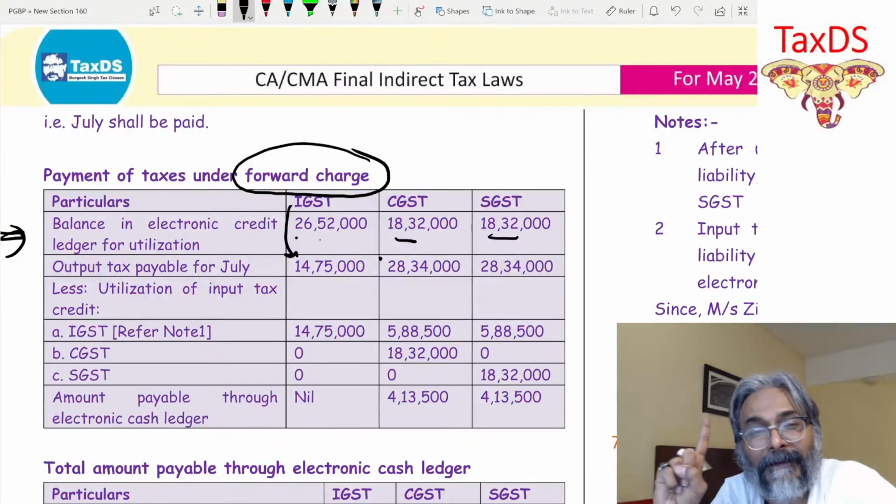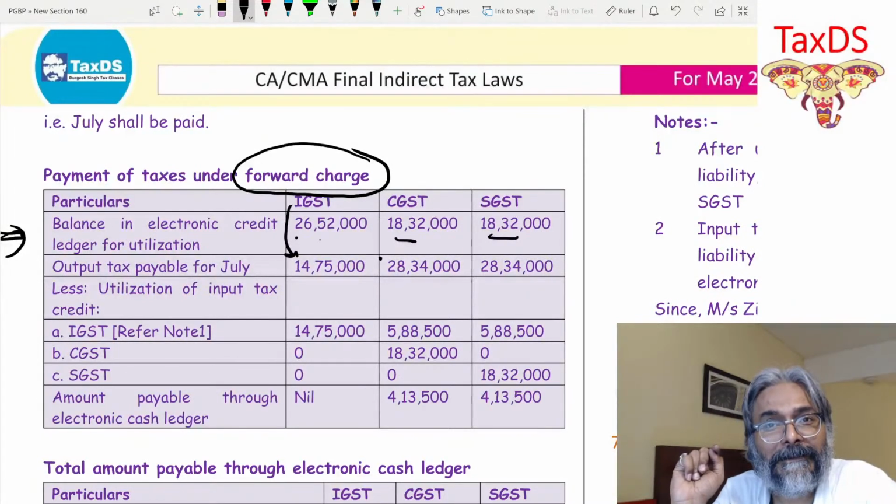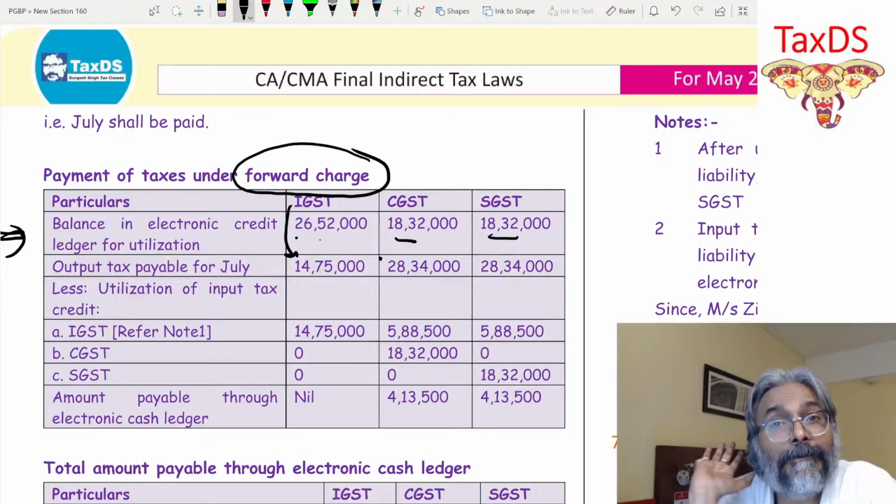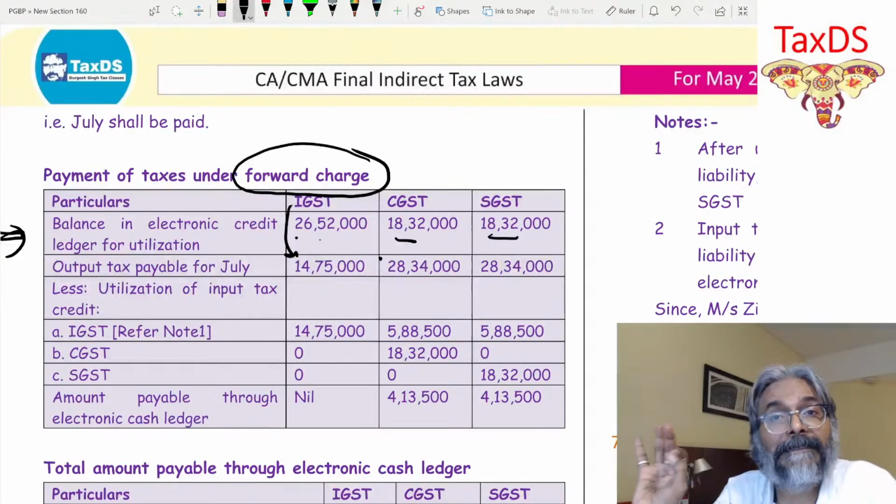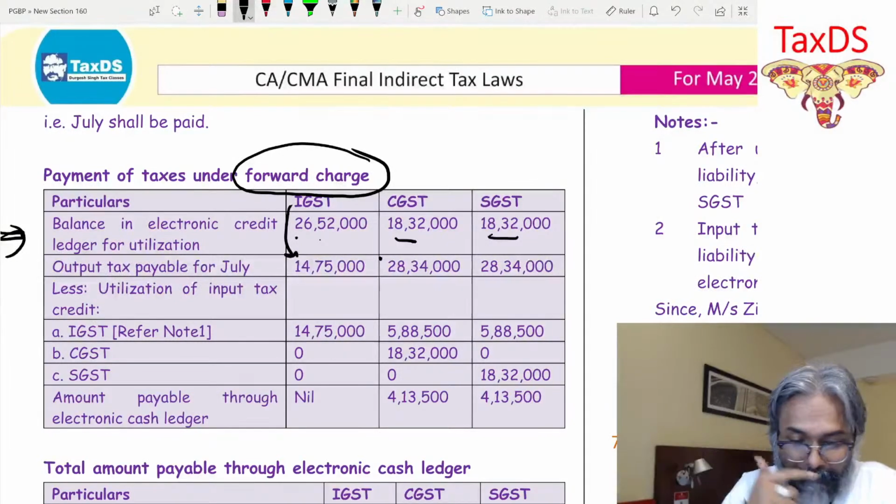That is the first point I have taught you, isn't it? So you have to make ITC on IGST zero. That is the first thing.